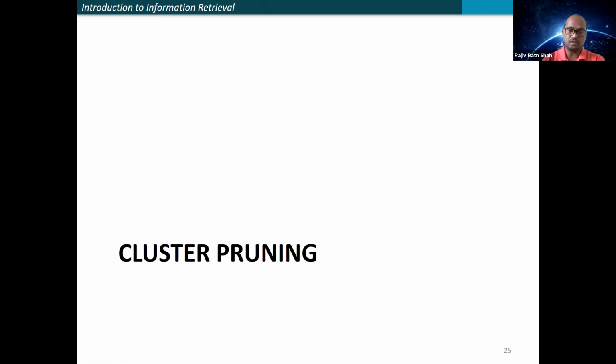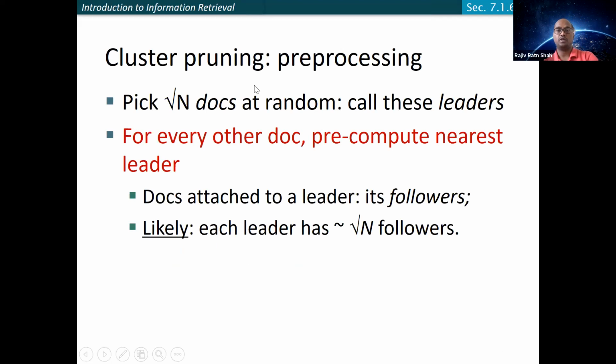So let's talk about cluster pruning, because we want to reduce the computation and give the top K documents very close to the top K documents that you can get in real time. How can you do so? You can think of all the documents in your database as divided into different clusters. So here is how cluster pruning works.